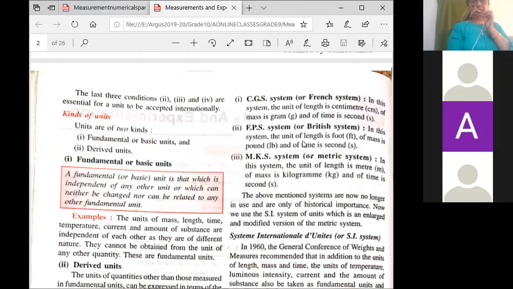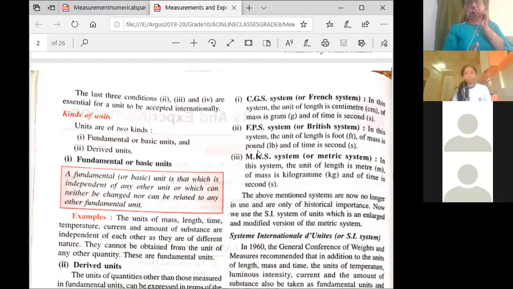Now in the system of unit, we have to look at only three physical quantities: length, mass, and time. They can ask you the unit of length, mass, time in CGS system or in FPS system. Now just listen to me very carefully. In CGS system, the unit of length is centimeter, mass is gram, and time is second. I think you had a table in 7th standard regarding this. Then in FPS, that is the British system of unit, the unit of length is foot, unit of mass is pound, and the unit of time is second.